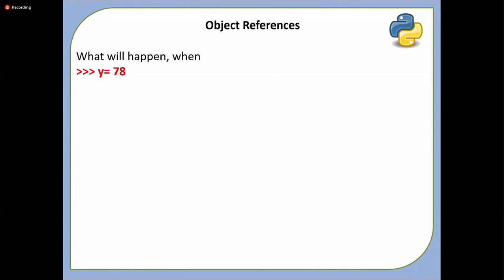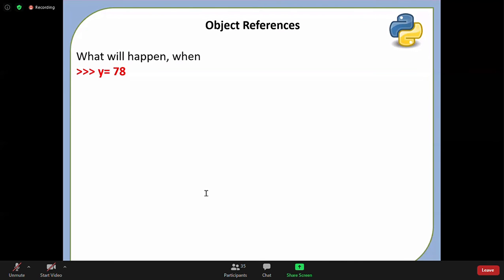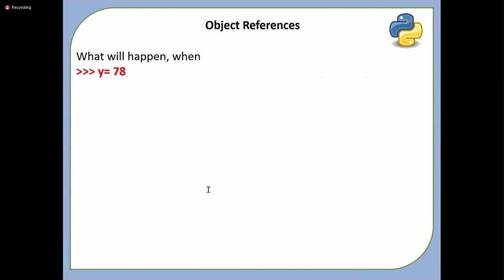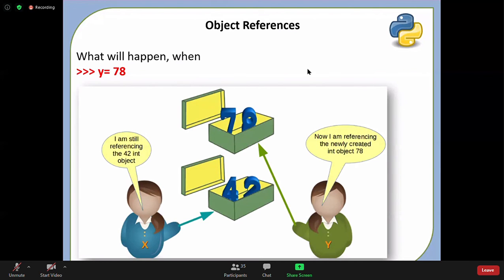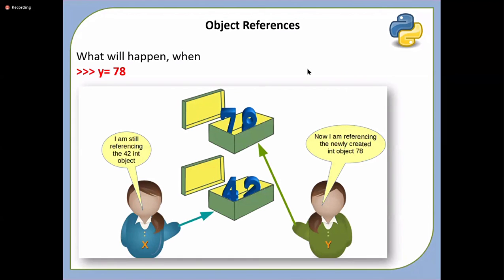No, very good. It will not, because X is still referring to it. So if any reference is there, it will not be garbage collected. Remember. The new object gets created for 78, and 42 is still referred to by X. Now I am referring to a new object. Understood, everyone?